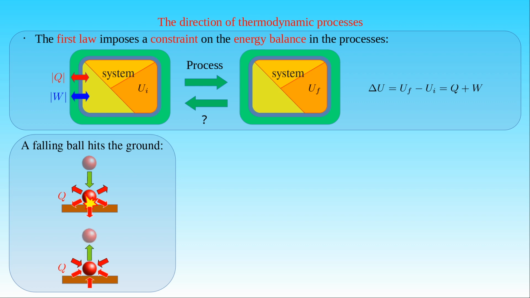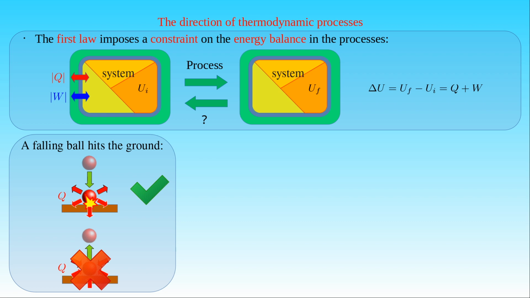The exchange of heat in the collision between the bouncing ball and the ground can be determined, for example, by using a thermal camera detecting the increase of the temperature of the ball. Therefore, we talk about a thermodynamic process which we can reproduce all the time. However, its reverse process never happens.